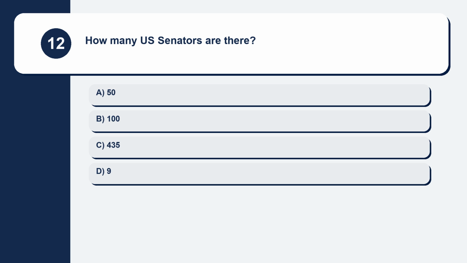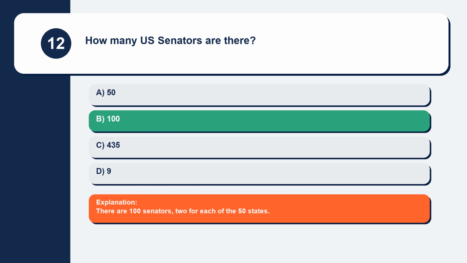Question 12. How many U.S. senators are there? 50, 100, 435, 9. There are 100 senators, 2 for each of the 50 states.